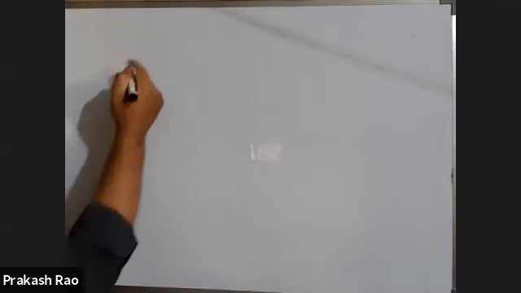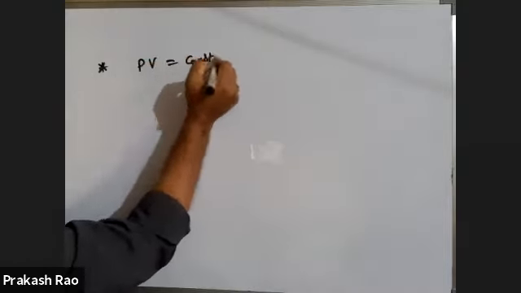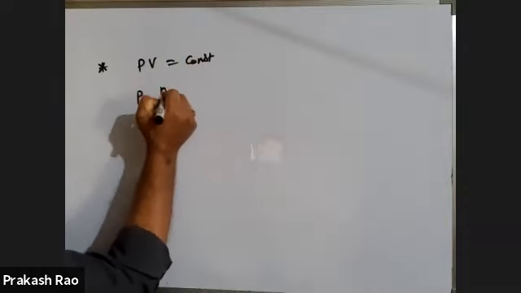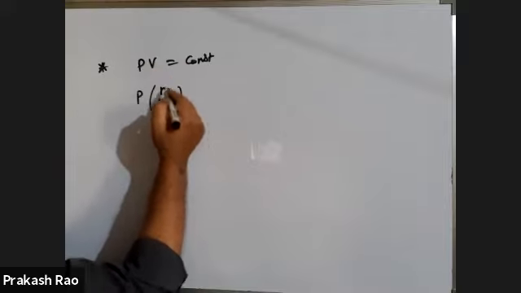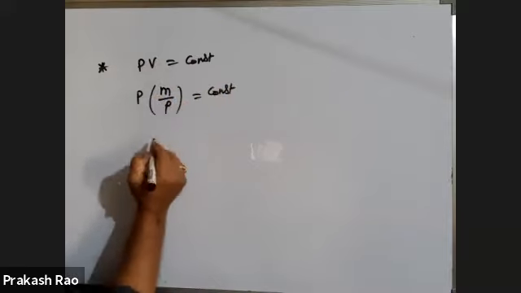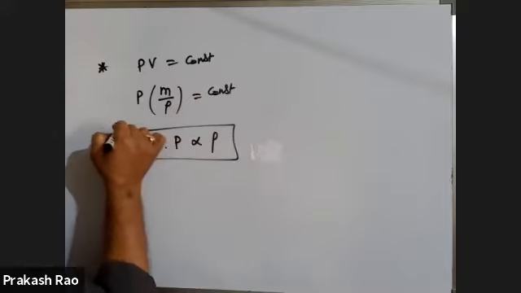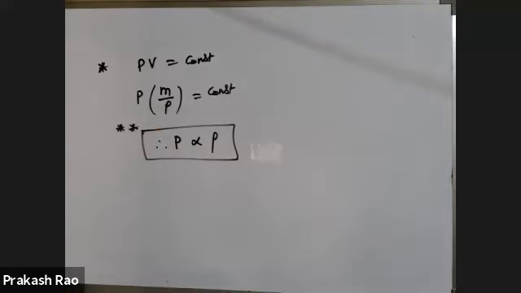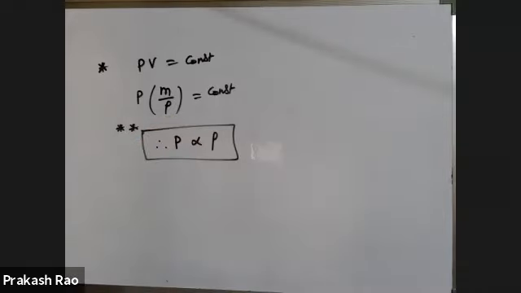Next, take it as a separate point. Boyle's law says that PV is equal to constant, but you also know that volume is equal to mass by density. So the mass of a gas always remains constant. Therefore, pressure is directly proportional to density, which is a very important and useful expression in solving problems. Please write this down as a separate point.